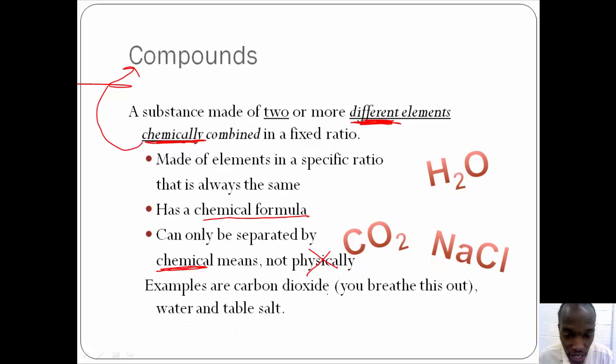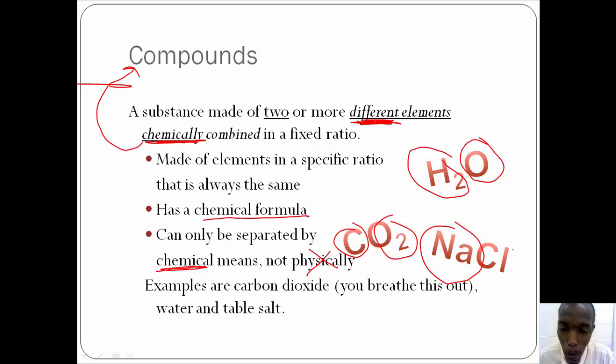Examples are carbon dioxide, you breathe this out. Water is a compound. Salt, table salt, is a compound. You see, it is two different elements. They form a compound.